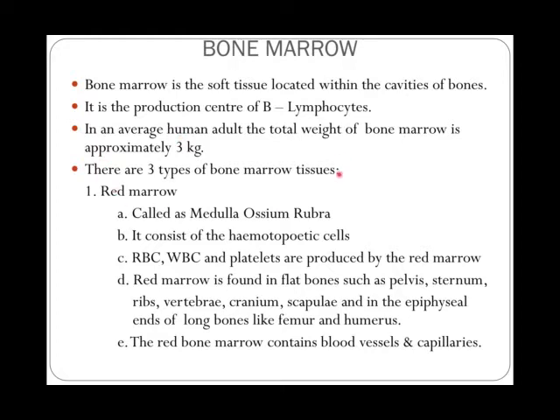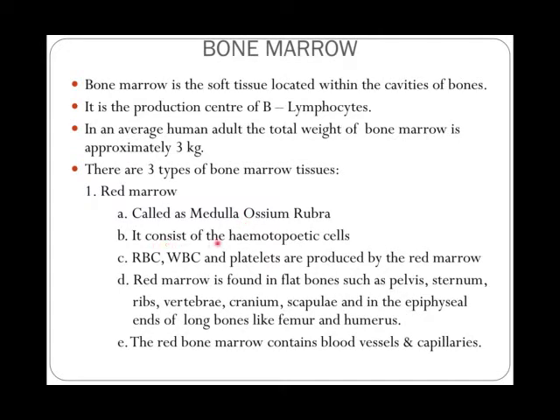Now within this bone marrow, there are three types based upon their function. You have the red marrow, yellow marrow and the stroma. Let us first see what is red marrow. Red marrow is also called medulla osseum rubra. You can remember these words for your objective questions.